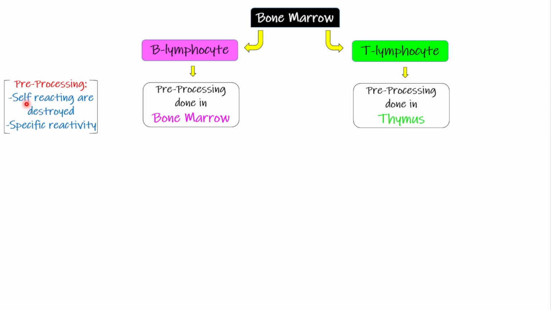The other thing is that in pre-processing, the self-reacting lymphocytes are destroyed. We don't want any B or T lymphocyte in the body which has the ability to attack our own body cells. Such a lymphocyte is known as a self-reacting lymphocyte, and these are destroyed during pre-processing. The pre-processing of the B lymphocytes is done in bone marrow, whereas the pre-processing of the T lymphocytes is done in thymus.